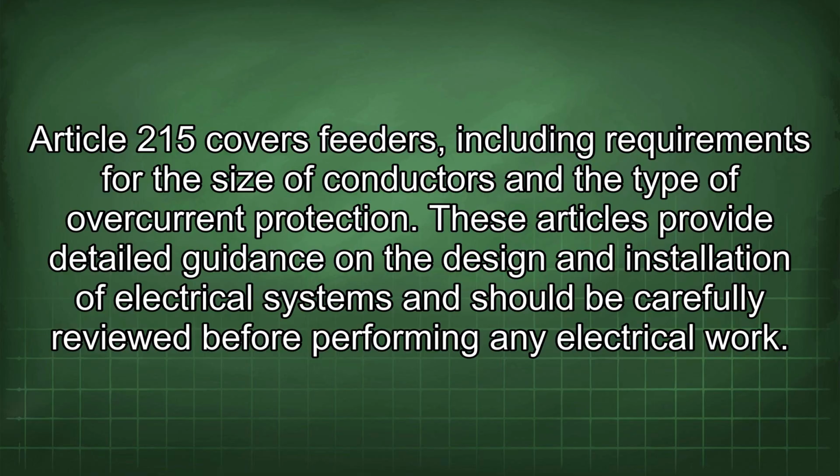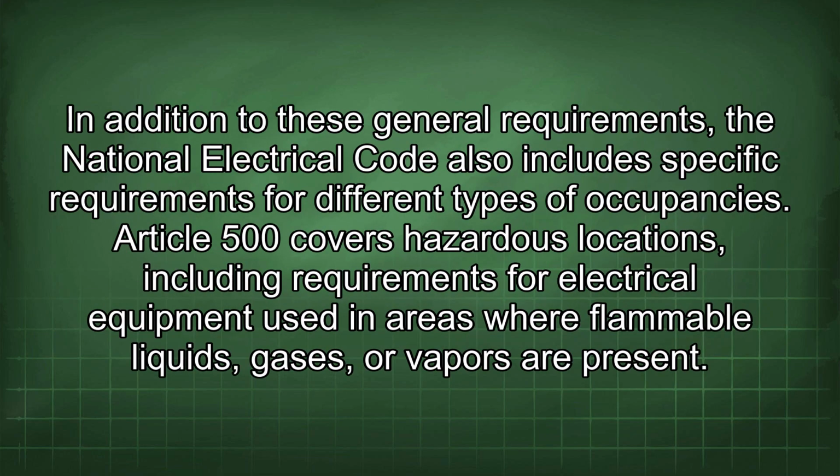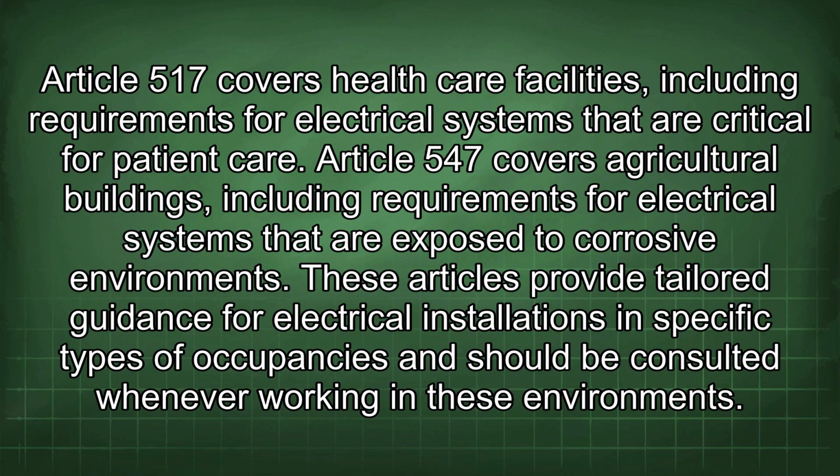any electrical work. In addition to these general requirements, the National Electrical Code also includes specific requirements for different types of occupancies. Article 500 covers hazardous locations, including requirements for electrical equipment used in areas where flammable liquids, gases, or vapors are present. Article 517 covers healthcare facilities, including requirements for electrical systems that are critical for patient care. Article 547 covers agricultural buildings, including requirements for electrical systems that are exposed to corrosive environments.